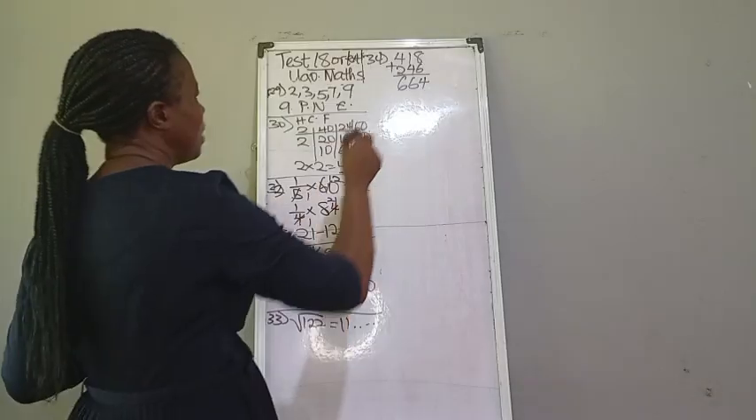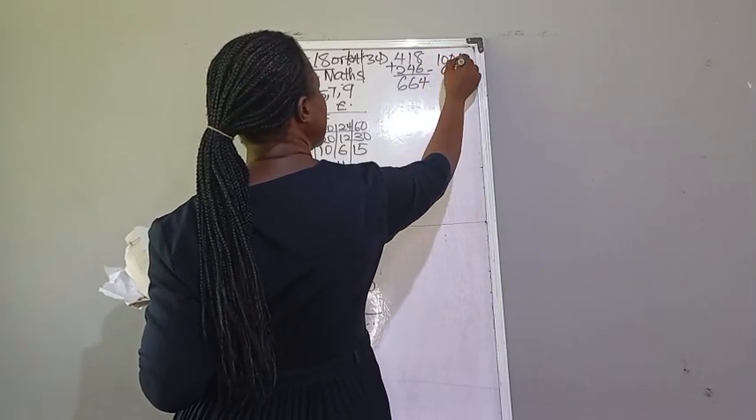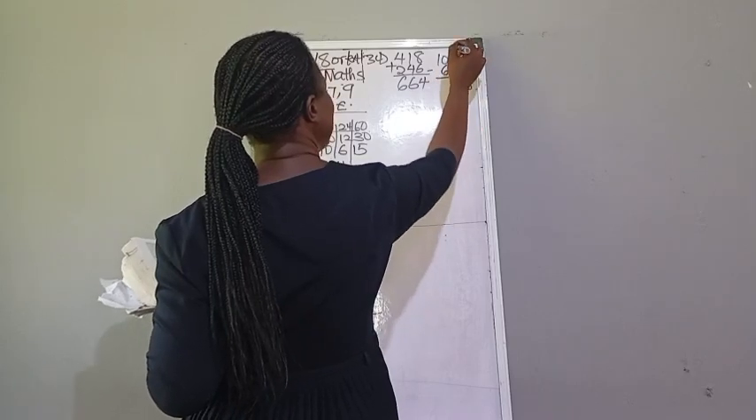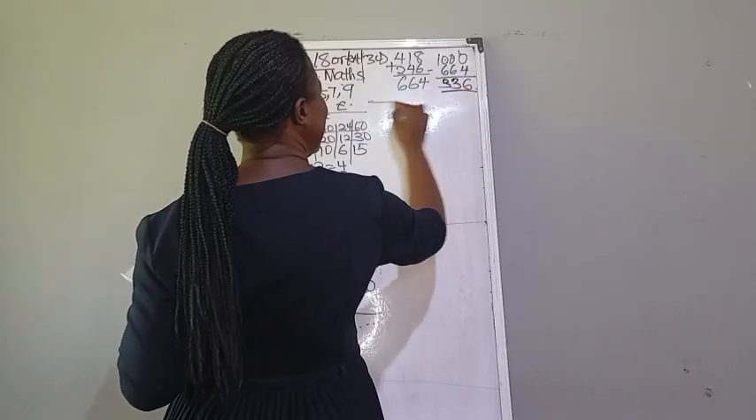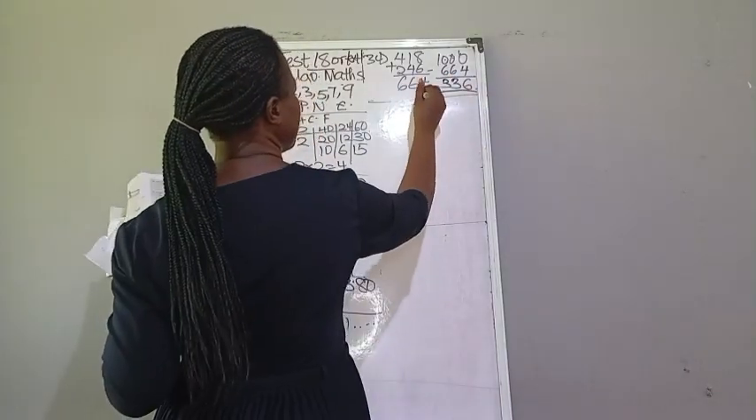No. From 1,000. So we have 1,000 minus 664. We borrow 1 here, making it 10. This is 6. We have 9 here, 3. We have 9 here, 3. So our final answer there is 336, which is option B.